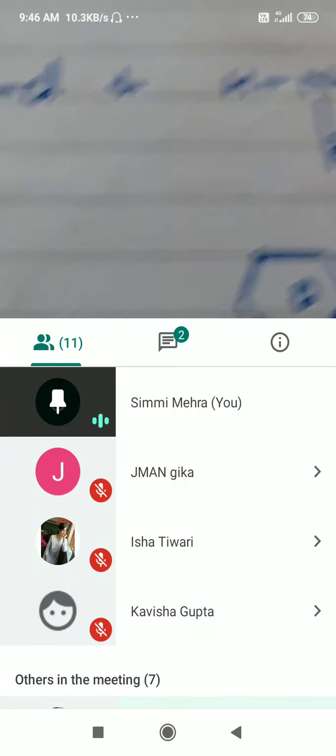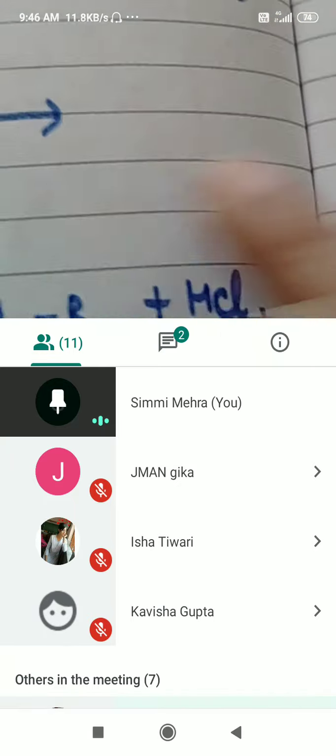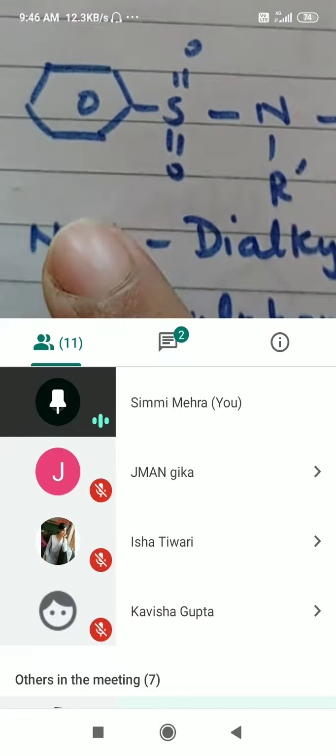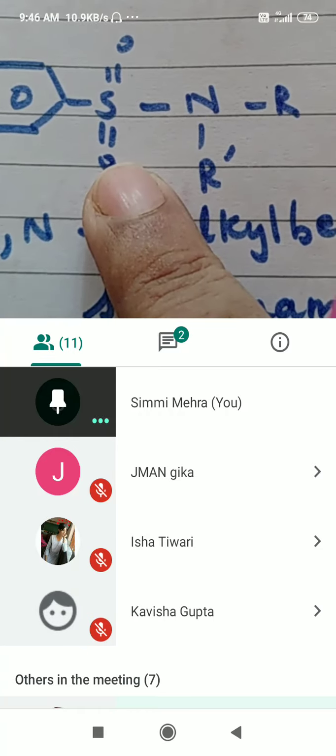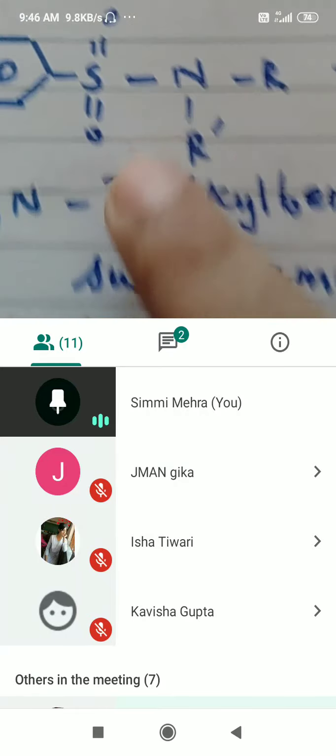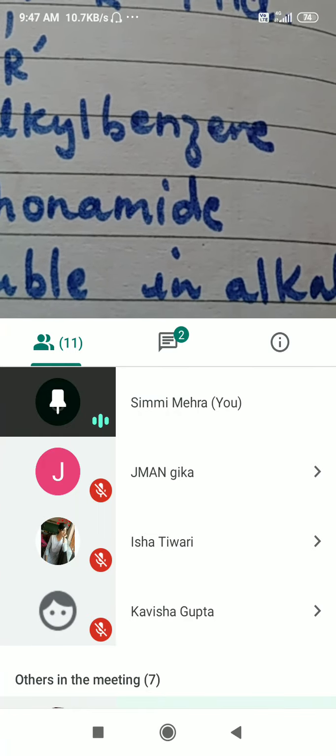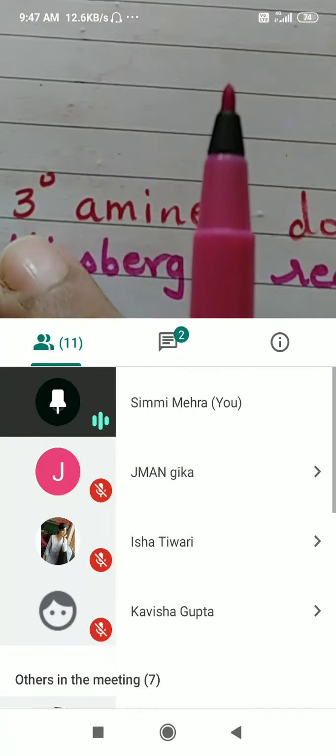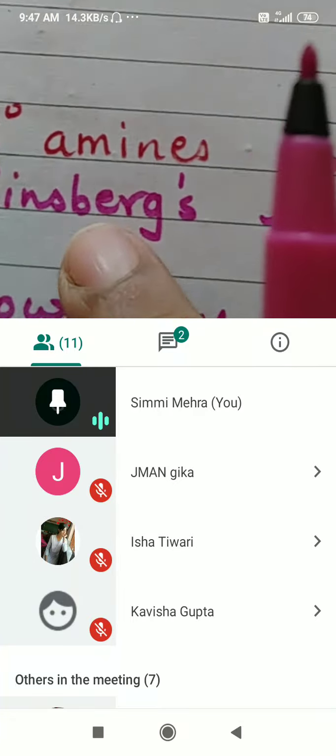a primary amine. If it is a secondary amine, same compound when it reacts with secondary amine, we will get this compound. It is known as N,N-dialkyl benzene sulfonamide, and this is insoluble in alkali. Primary amine gave a soluble sulfonamide. This gives an insoluble sulfonamide. And the most important thing is tertiary amines do not react with benzene sulfonyl chloride or Hinsberg reagent.